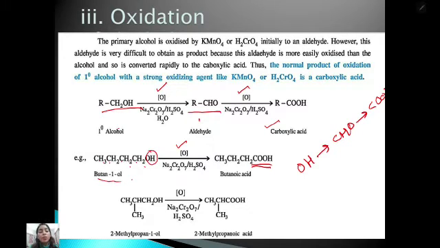Suppose there is a compound 2-methylpropan-1-ol. Why propan? If we do the nomenclature, it is 1, 2, 3. So 2-methylpropan-1-ol on oxidation gives 2-methylpropanoic acid.